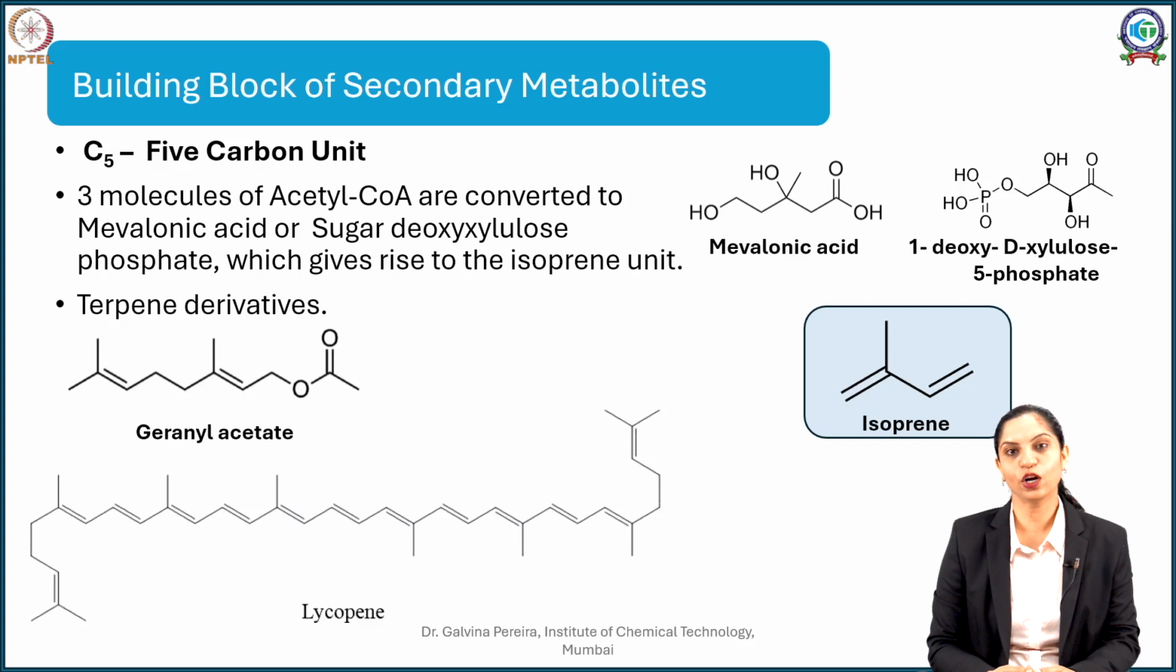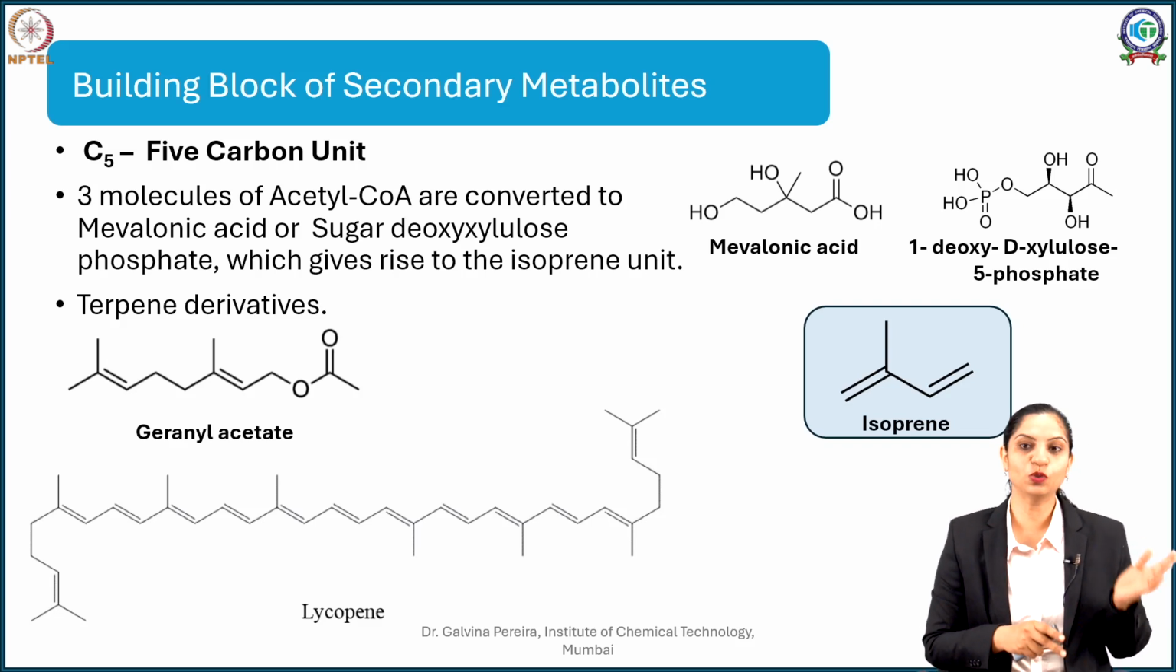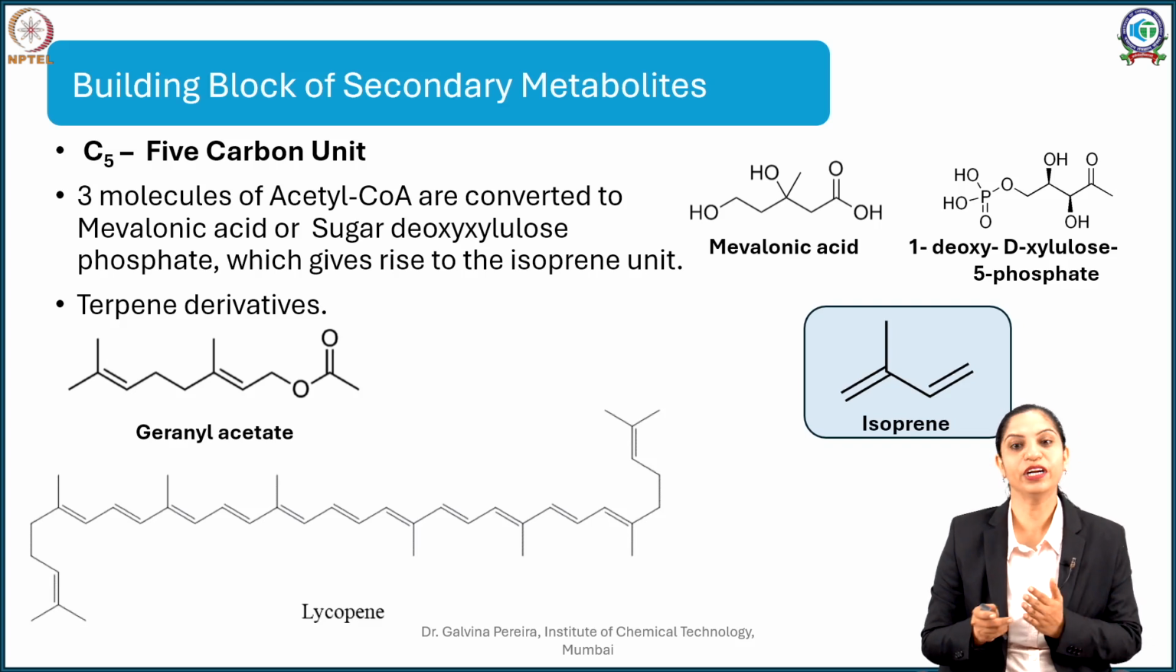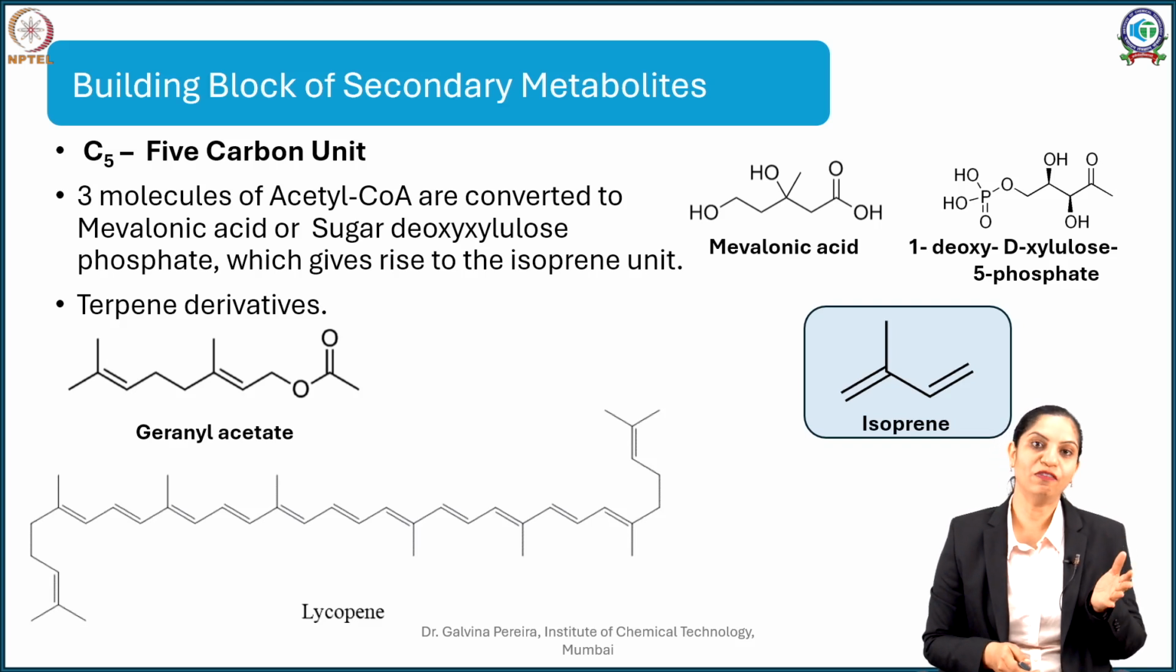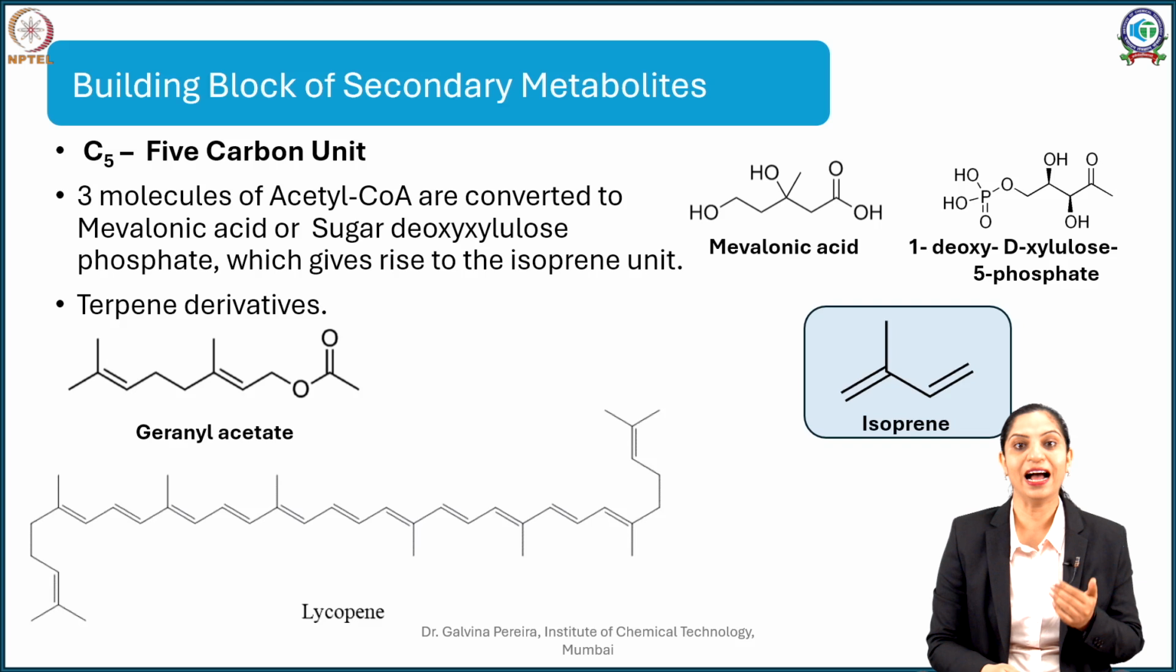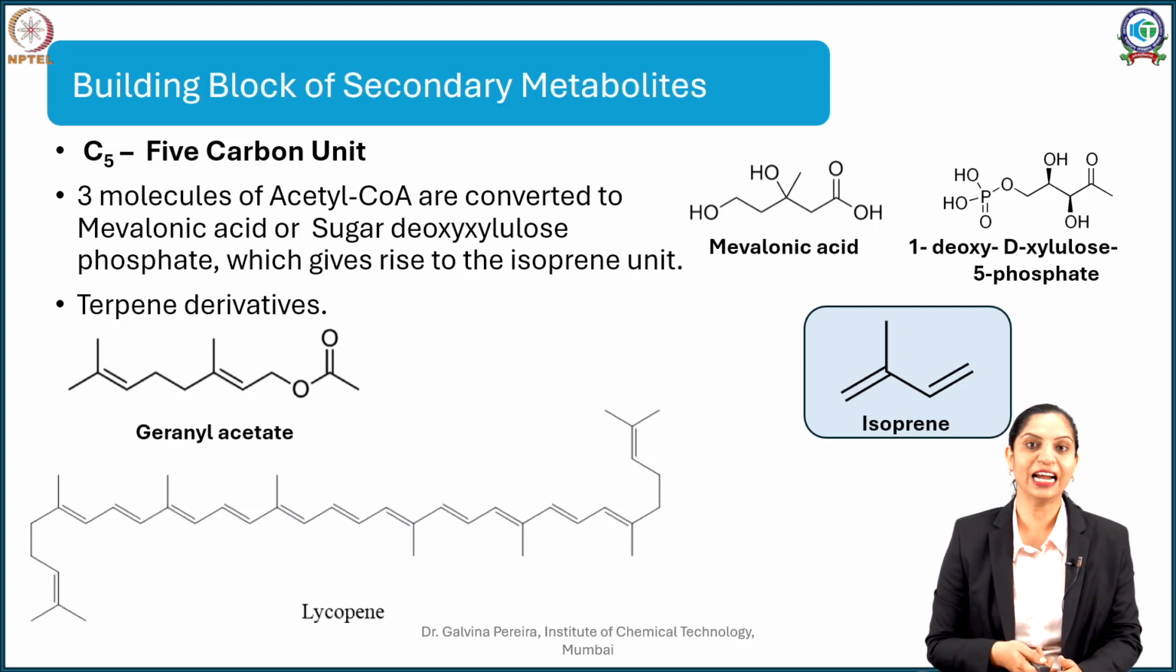Isoprene is a C5 monomer and it has its genesis from two key biosynthetic intermediates. These include mevalonic acid as well as 1-deoxy-D-xylulose 5-phosphate. Mevalonic acid and deoxyxylulose phosphate come from different pathways. Mevalonic acid comes from the acetate mevalonate pathway, whereas deoxyxylulose phosphate comes from the methylerythritol phosphate pathway.